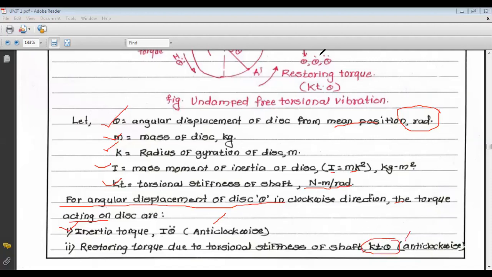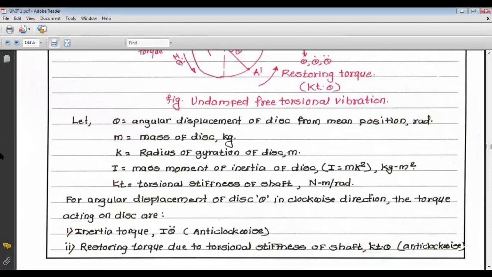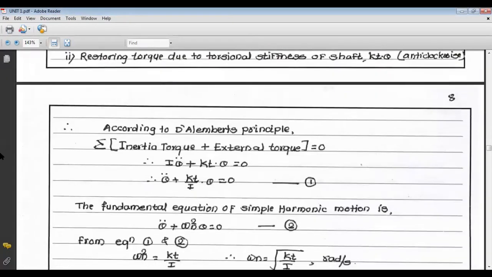So according to D'Alembert's principle or the equilibrium method, modified slightly, the algebraic sum of inertia torque and external torque must be equal to 0. The inertia torque is I into theta double dot and the external torque is Kt into theta.